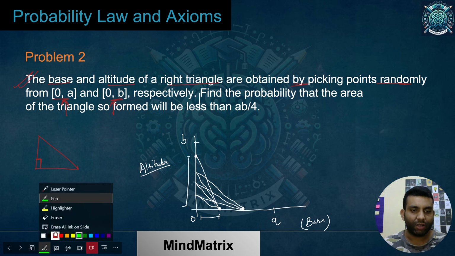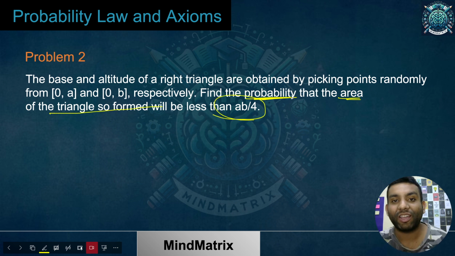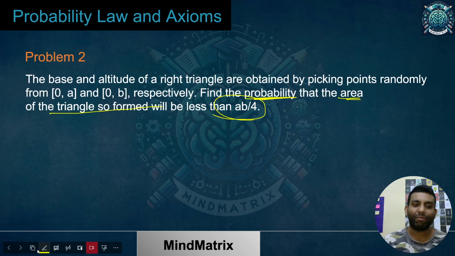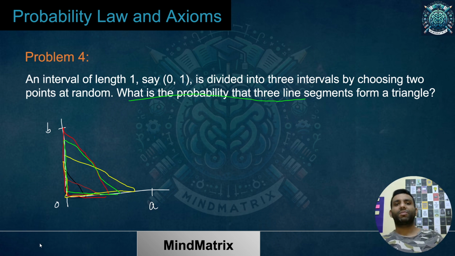So now I'll erase all over here and talk about the next part. We have got to know how we are creating the right angle triangle. Now we have to find the probability that the area of the triangle so formed will be less than AB by 4. As we have a number of triangles over here, the example is still present. There can be a number of right triangles present here. So we have to find the probability of those triangles which will have area less than AB by 4.